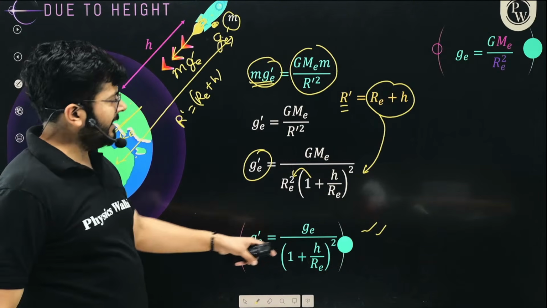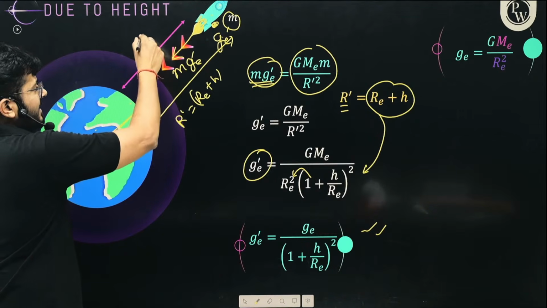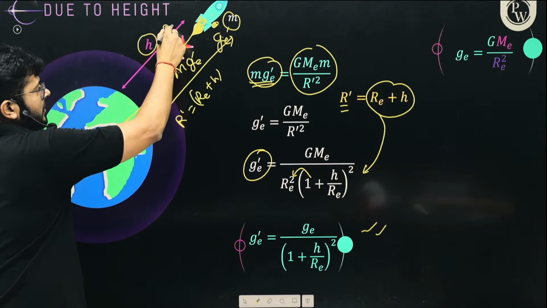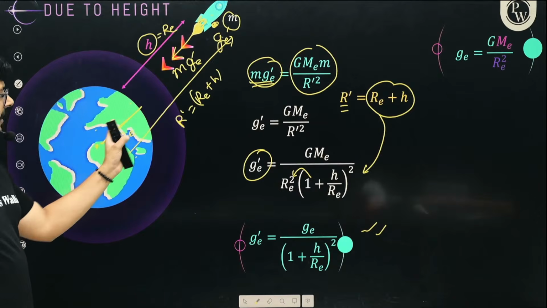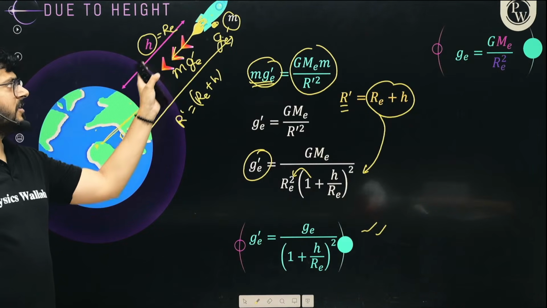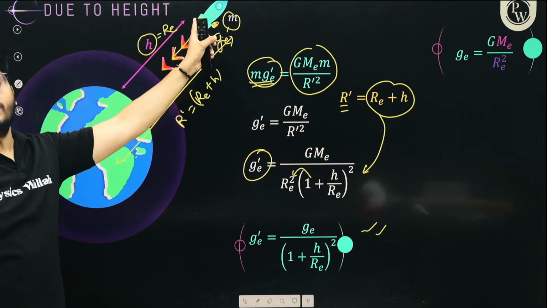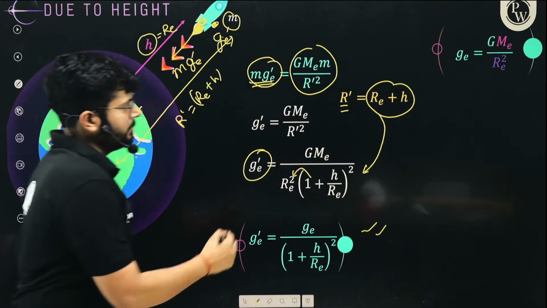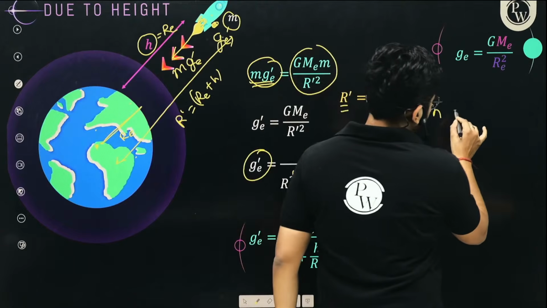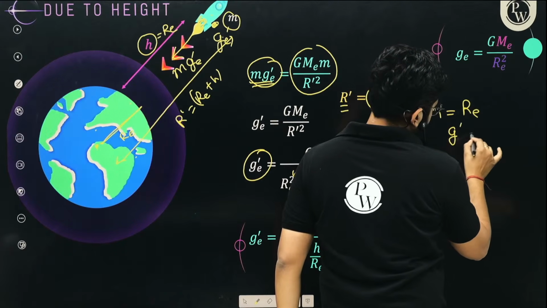So let's say that you are moving away from the surface of earth at a distance h that is also equal to the radius of earth. Let us say that the radius of earth is around 6400 kilometers and you move away from the surface of earth for another 6400 kilometers. What will be the new value of g over here? So this is the question. If h is equal to RE, what will be the new value of g?